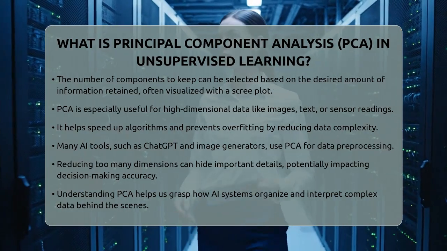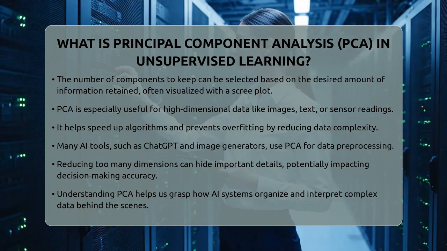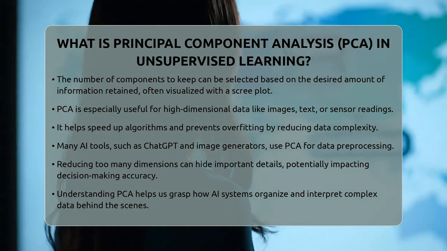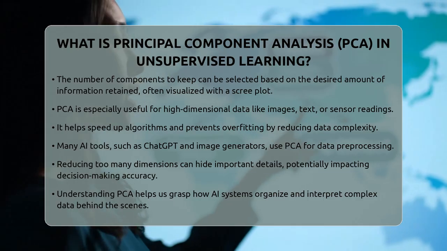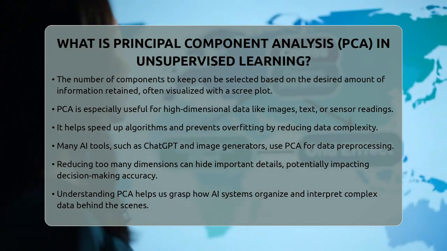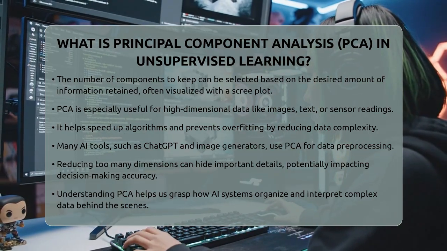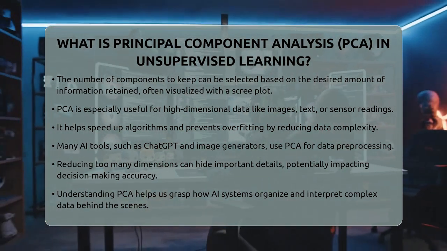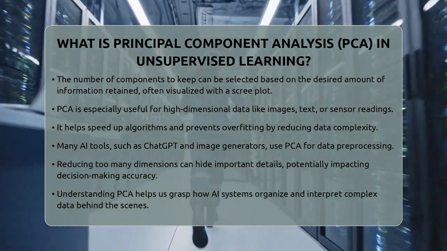It is important to remember that while PCA is powerful, it can sometimes hide important details if too many dimensions are reduced. If the main components do not capture all the relevant variation, some information might be lost. This can affect applications like content recommendations or automated decisions, where missing details could lead to unfair or inaccurate results.